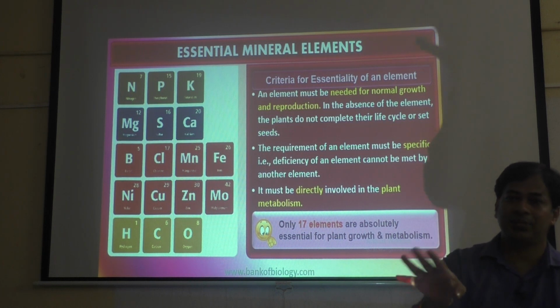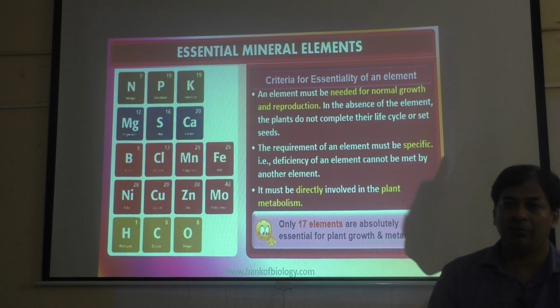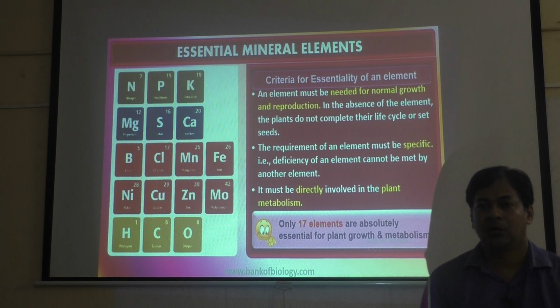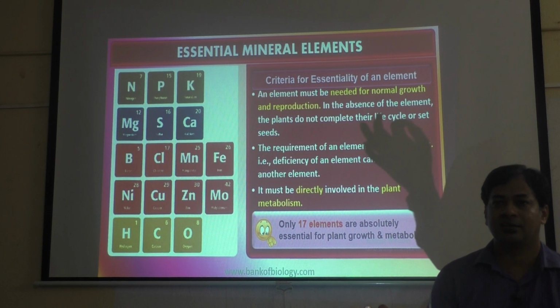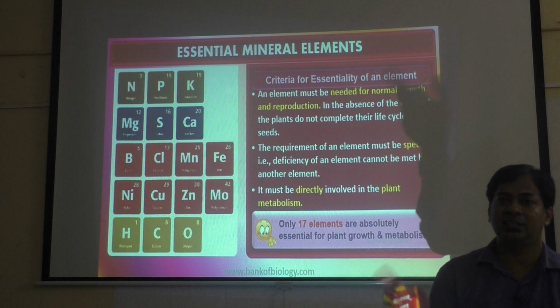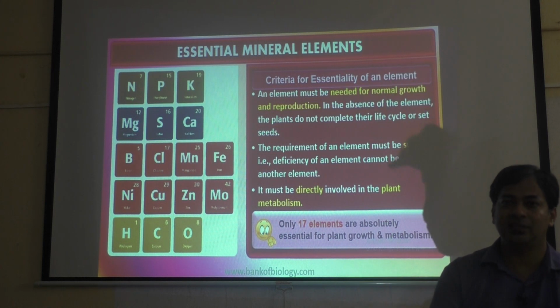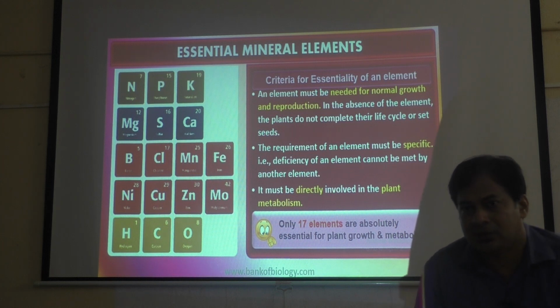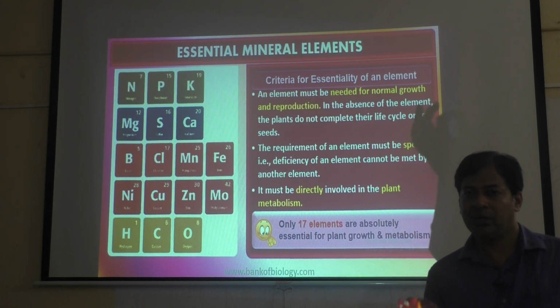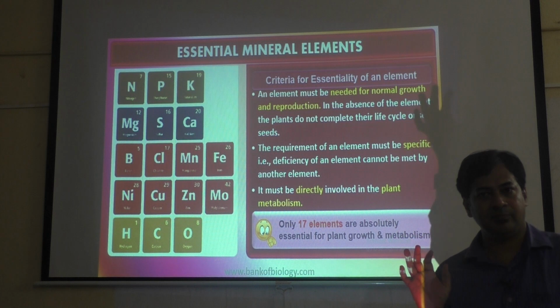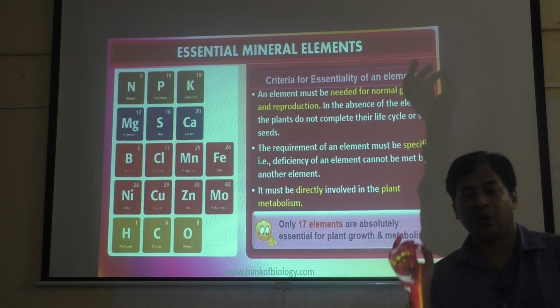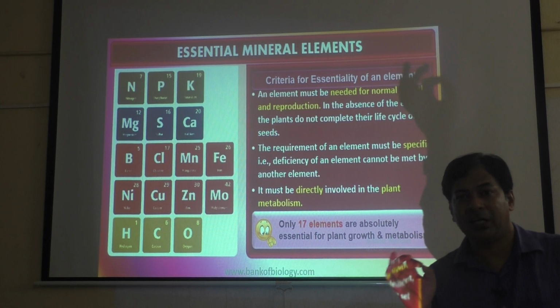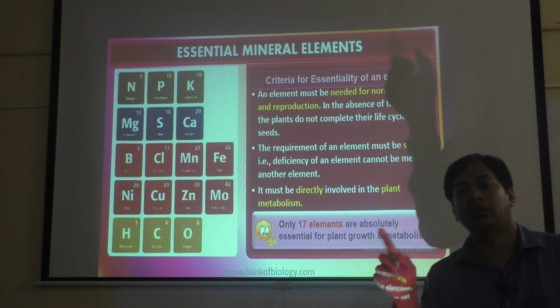Okay, in ice creams at least you can replace, but with respect to minerals, suppose one plant requires zinc. If zinc is not there, if we give calcium, is it okay? It is not okay, because the requirement of mineral is very specific, and deficiency of one mineral cannot be met by supplying another mineral.